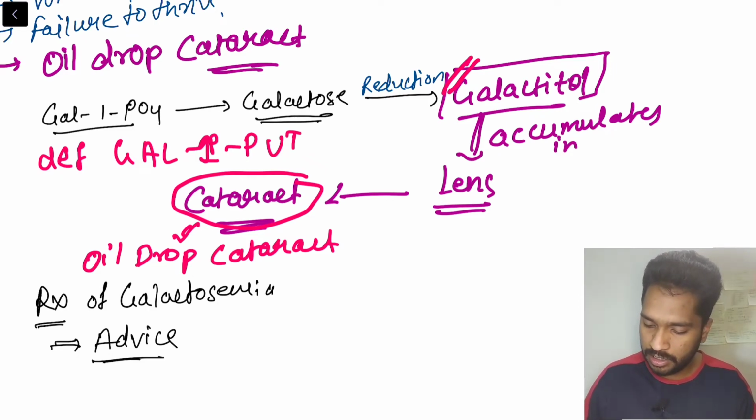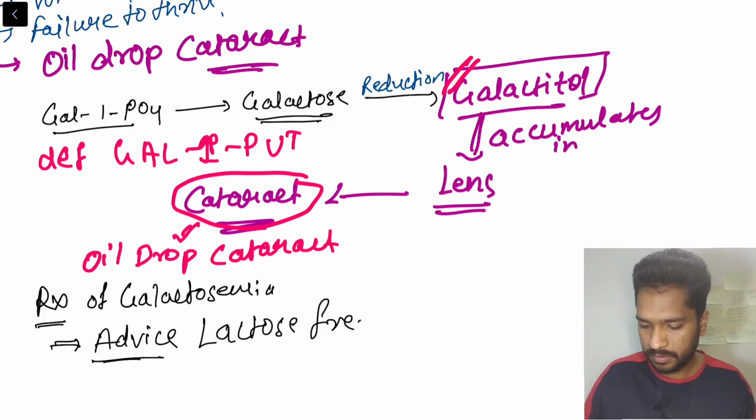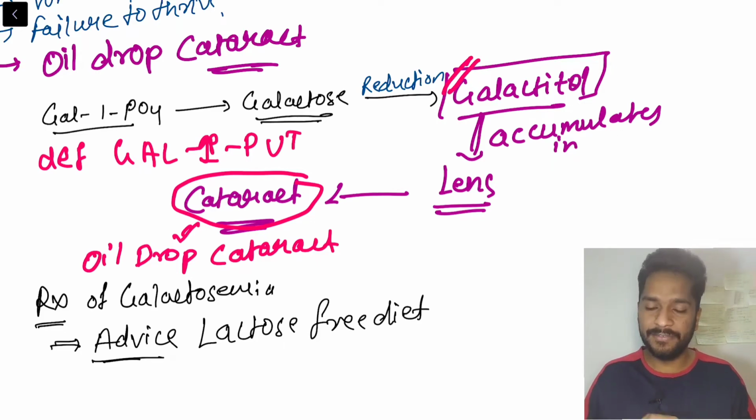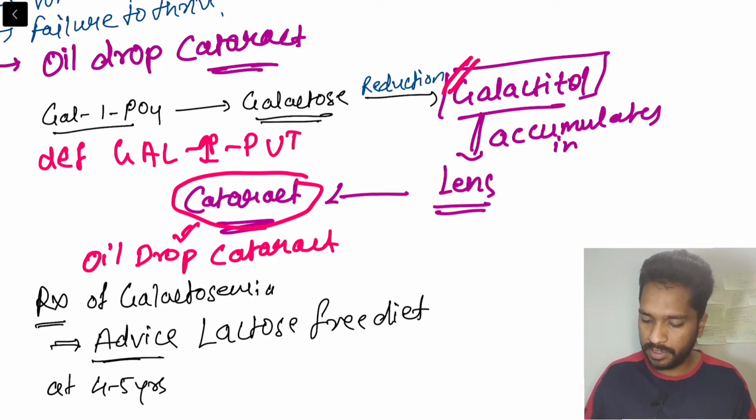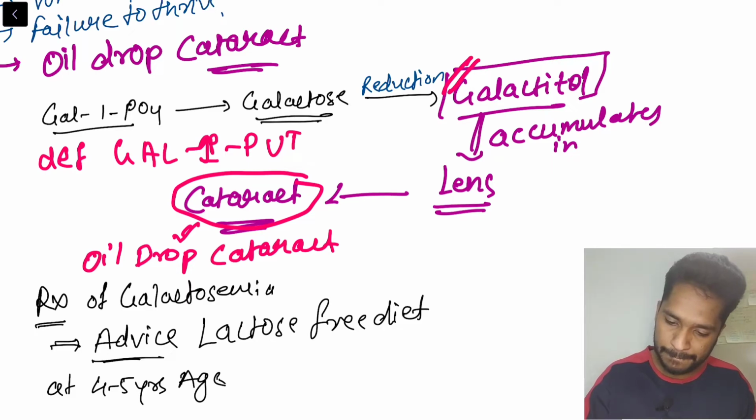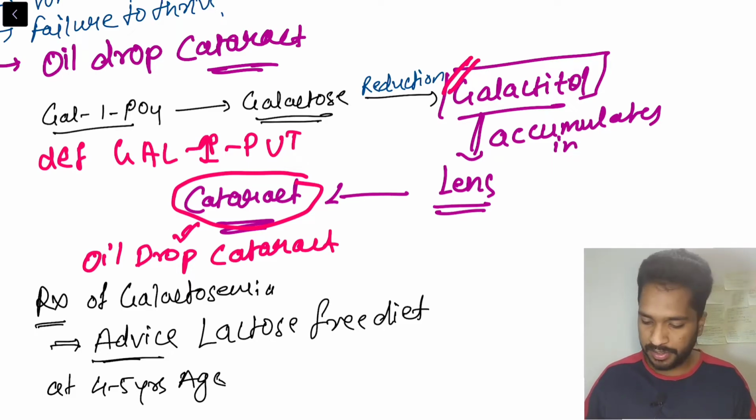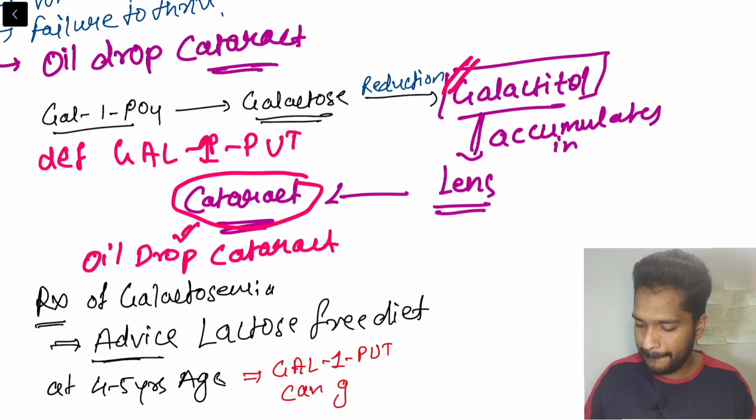If there is a deficiency, what usually happens is that at 4 to 5 years of age, the deficient enzyme, galactose 1-phosphate uridyl transferase, can get activated.